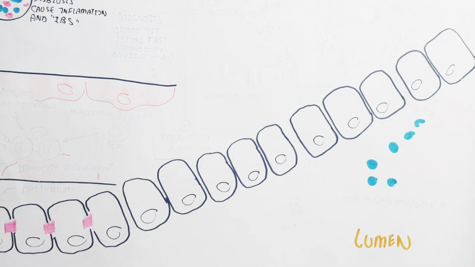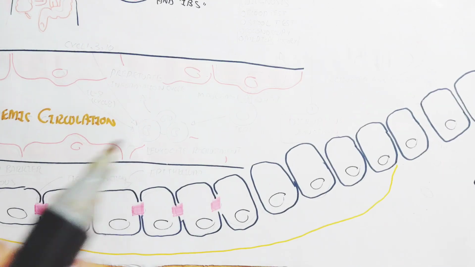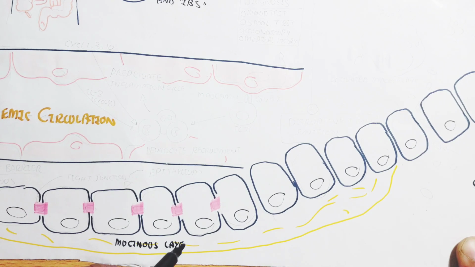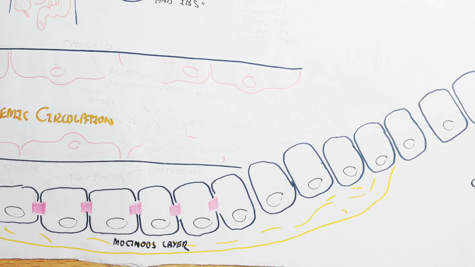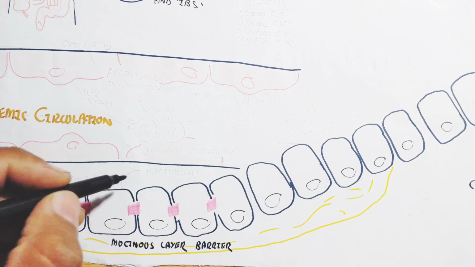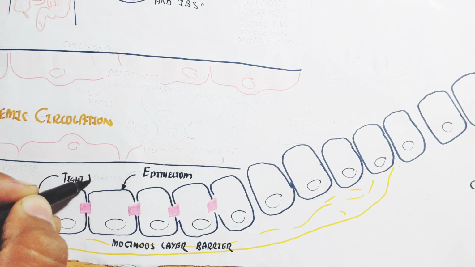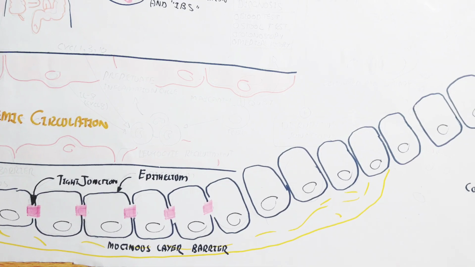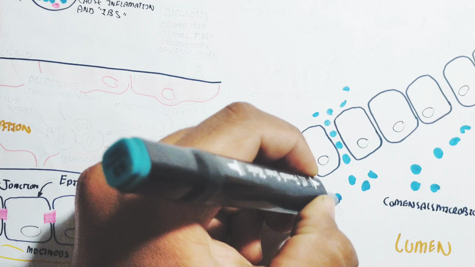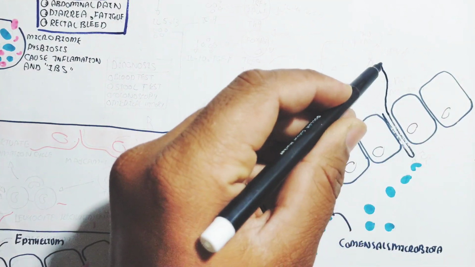So let's understand. Here is the commensal microbiota as well as other pathogens. The toll-like receptor will receive the antigen from the pathogen. Here is the mucinous layer barrier as an innate immune barrier, which is very important. This barrier is known as the innate barrier, which is already present at birth. This is the tight junction, which does not allow bacteria and pathogens to move inside. So this barrier will be disrupted. How is it possible? Let's understand all these things.